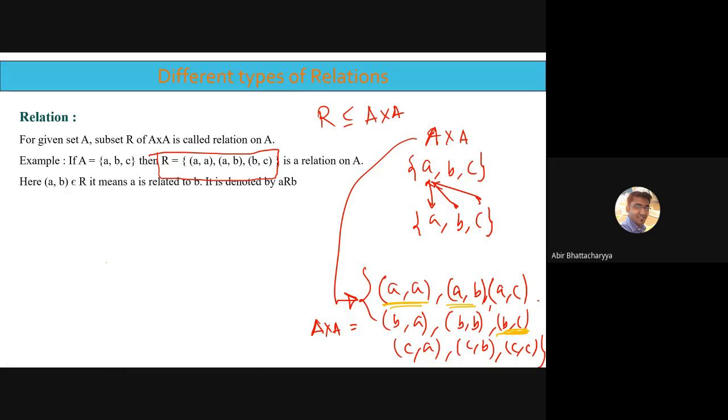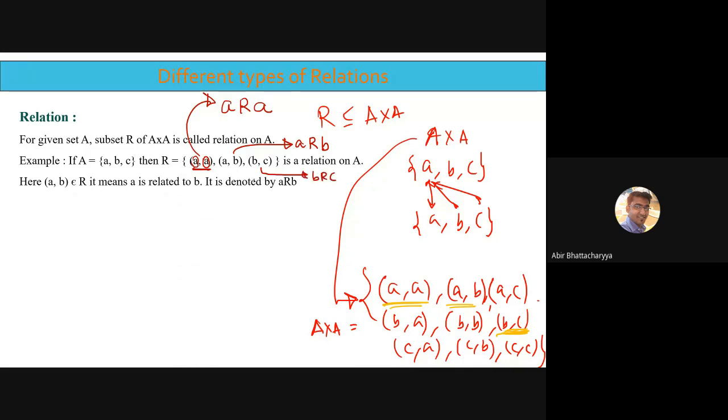And how can we denote a relation? Whenever I say A is related to B, that involves two elements. Suppose I talk about AA. AA belongs to R means A is related to A, the first element related to the second element. Similarly, AB belongs to R means A is related to B. Similarly, BC belongs to R means B is related to C.